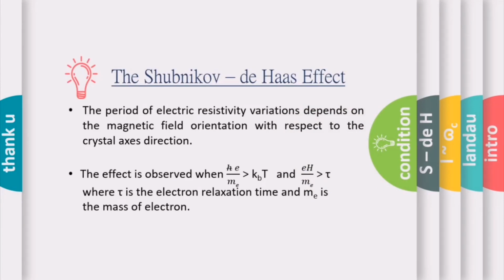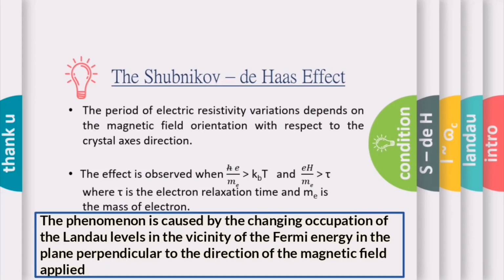The first condition is that h cut e H divided by m_e should be greater than k_B T. And the second condition is that e H divided by m_e should be greater than 1 by tau, where h cut is equal to h by 2 pi, h is the Planck's constant, e is the electronic charge, m_e is the effective mass of the electron, k_B is the Boltzmann constant, T is the temperature, H is the strength of the external magnetic field, and tau is the electron relaxation time.